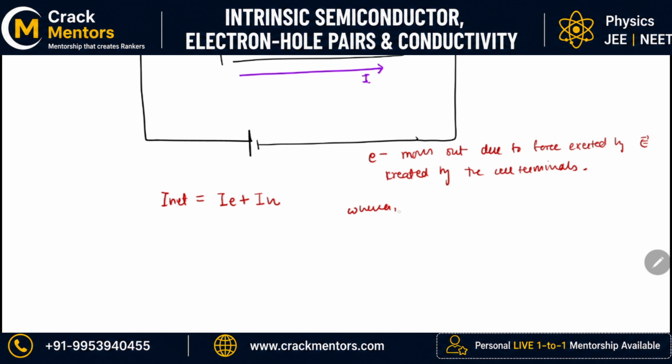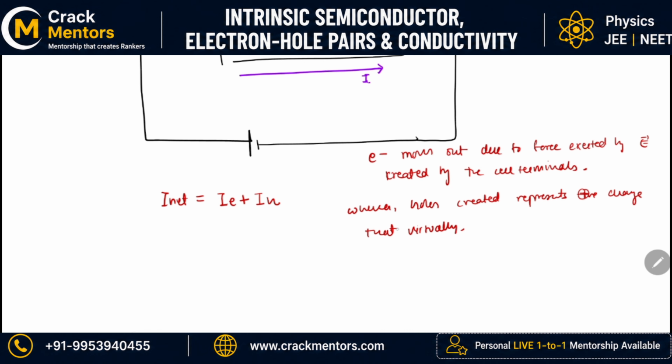whereas holes created represent positive charge that virtually tends to move. Basically this is a hole. This is so logical: how can a vacant space move?